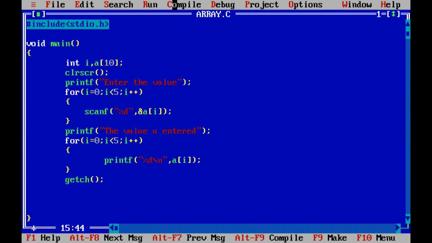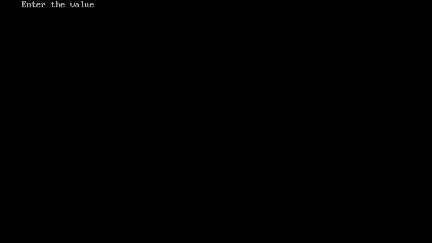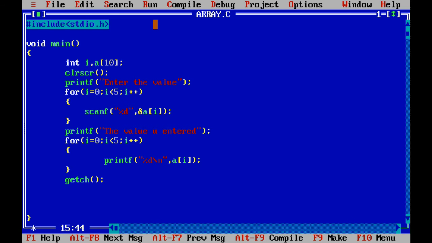We will compile it, there is no error, and we will run it. The compiler is asking us to enter the values. I will enter 1, 2, 3, 4, 5. The values entered are 1, 2, 3, 4 and 5. These are the three ways you can use arrays.